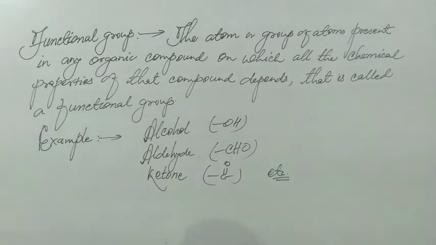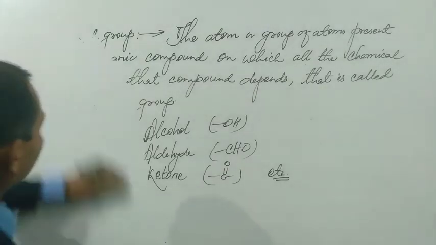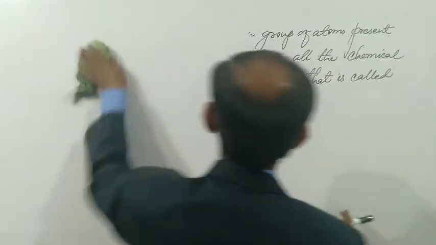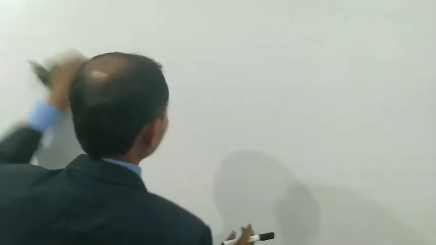More and more functional groups are present. We can write some of the main functional groups that we have to study in this class.